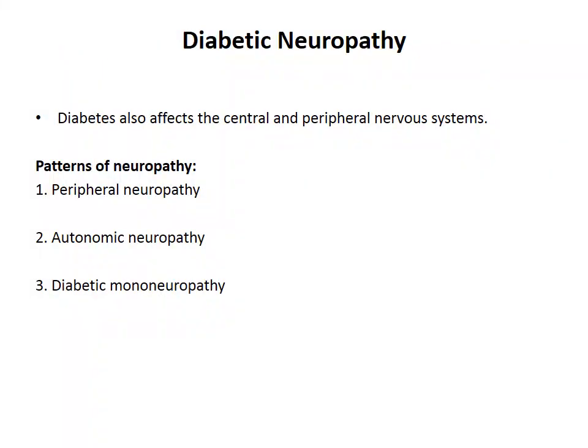The next complication which can be seen in diabetic patients is diabetic neuropathy. Diabetes affects the central and the peripheral nervous system. The patterns of neuropathy with which the patients can present are peripheral neuropathy, autonomic neuropathy, or diabetic mononeuropathy.